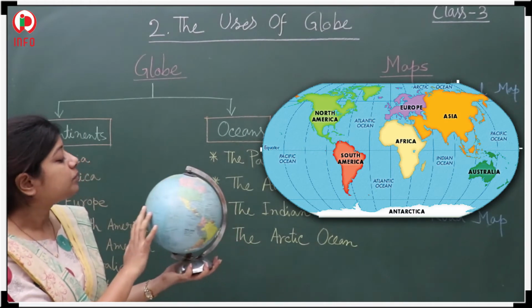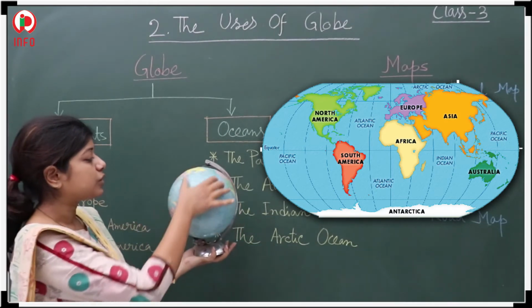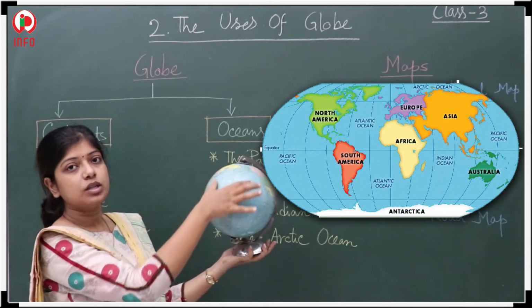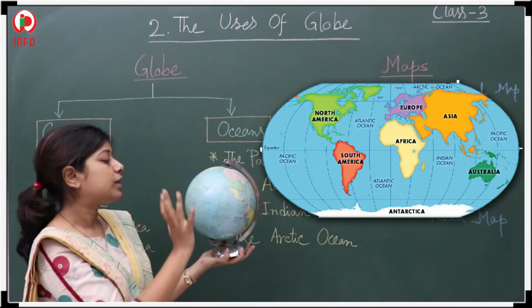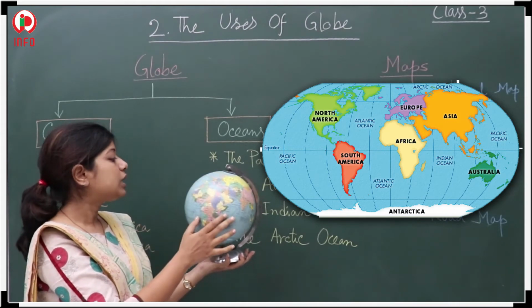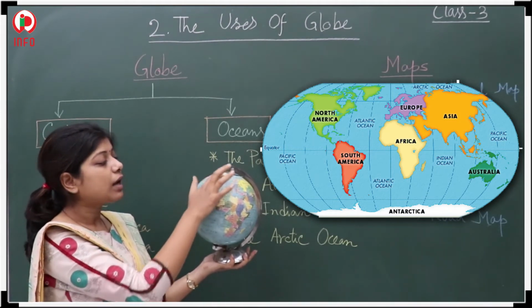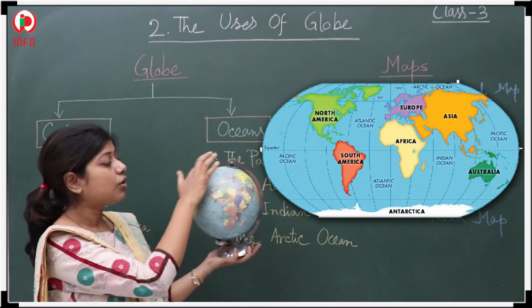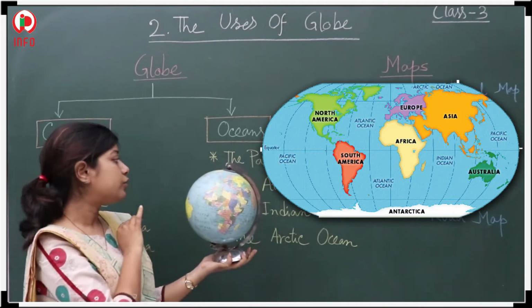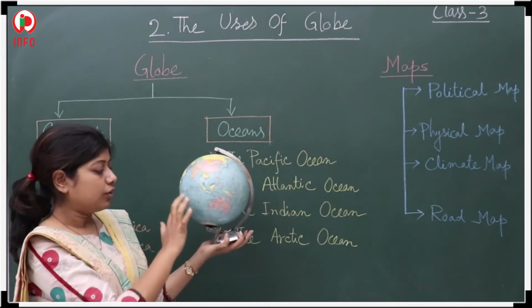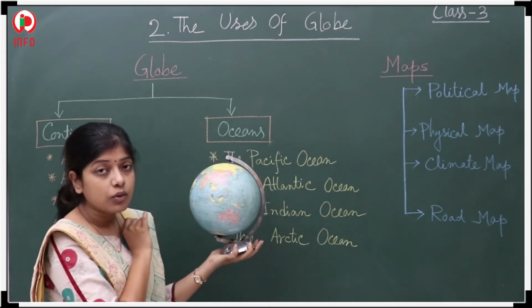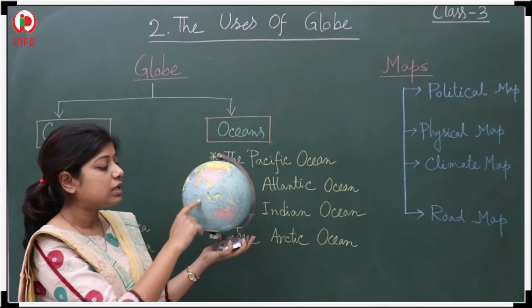Now see here, this one is the Pacific Ocean, this huge amount. Are you able to see? Now see here, this one is the Atlantic Ocean. This whole region is the Atlantic Ocean. Next, the Indian Ocean. See, this region is the Indian Ocean, just below India.